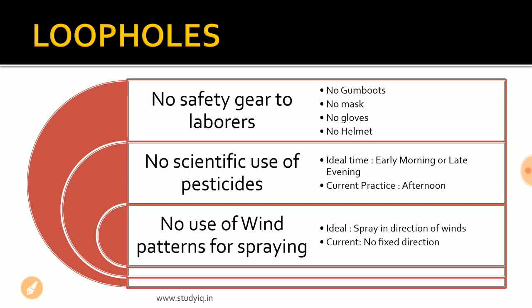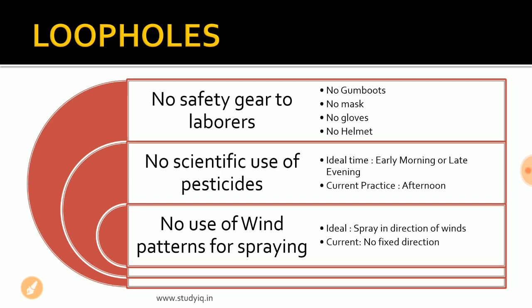So it is a scientific fact that during the afternoon period, when the temperature of the day is maximum, at that particular point of time the toxicity of the chemicals is maximum, and the chemicals are capable of causing the maximum harm. But due to the lack of availability of the laborers in the early morning hours or in the late evening, the laborers come in the afternoon, they work there, and hence they are exposed to the maximum toxicity level of the pesticides and fertilizers.